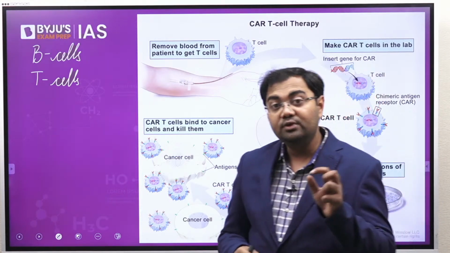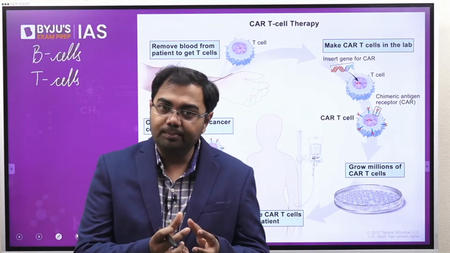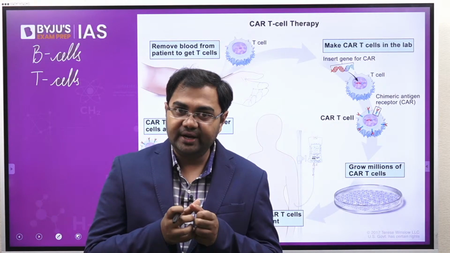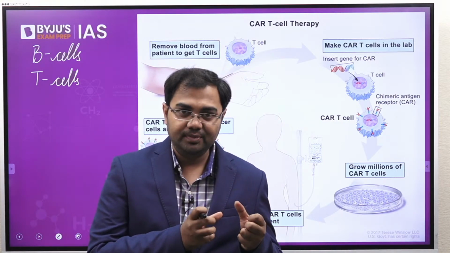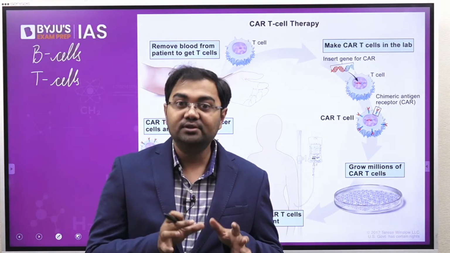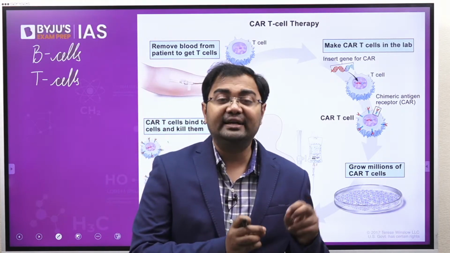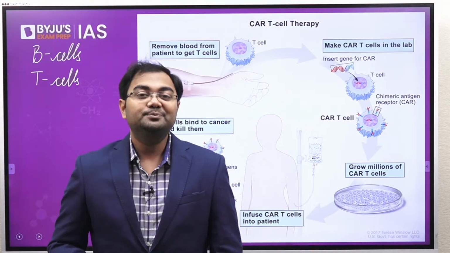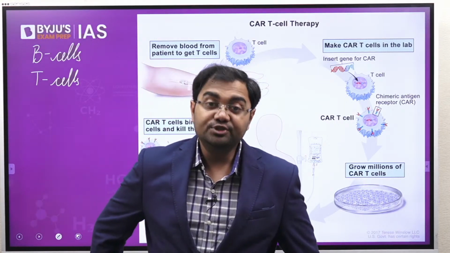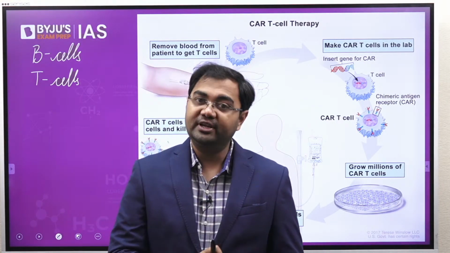Now what we are doing with this CAR T therapy is that first we draw some blood out of the patient, and from this blood we take their T cells. Now what are T cells related to? What T cells basically do is destroy anything that has been marked for destruction. Any pathogen or toxin that our immune system has marked as needing to be destroyed will be destroyed with the help of T cells.